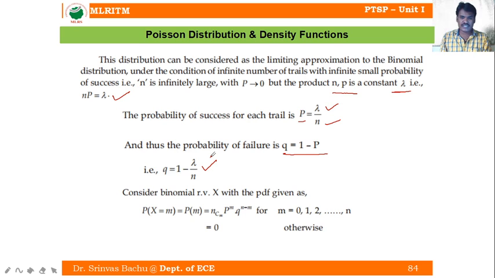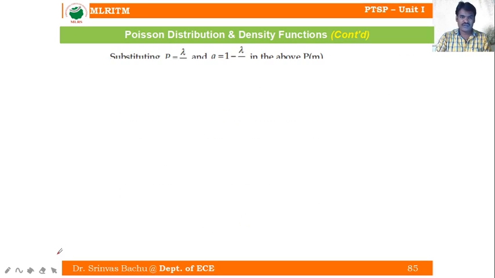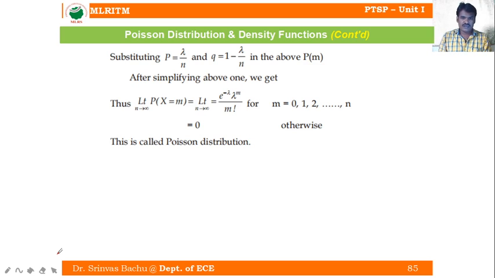Once you have the success and failure probabilities, consider your binomial random variable with the PDF I mentioned here: nCm into p to the power of m, q to the power of n minus m. Just substitute these success and failure probabilities into the binomial, take n tends to infinity, and simplify.